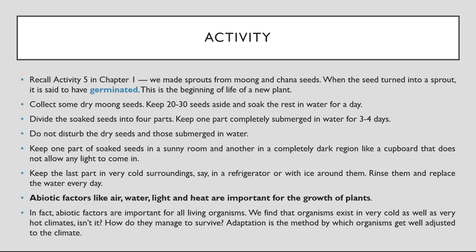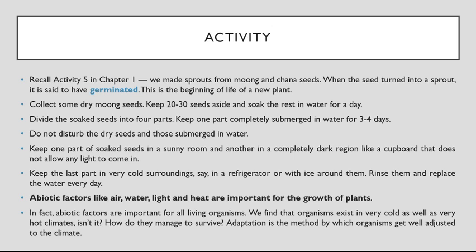So from that we can say that abiotic factors like air, water, light and heat are important for the growth of plants. If any one of these is absent, then the growth of the plant cannot occur or cannot occur in a good way. In fact, abiotic factors are important for all living organisms. We find that organisms exist in very cold as well as very hot climates, isn't it? Yes, we have found.